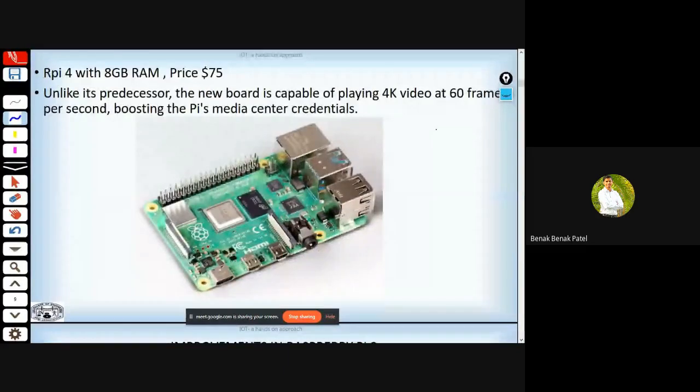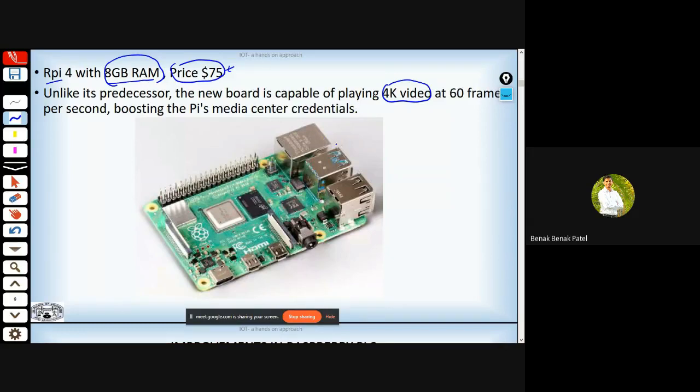Right now we are having Raspberry Pi 4, which is available with 8 GB RAM, and it's just available for a price of $75. So just think over its computational capability, because it's equipped with 8 GB RAM, but the price is relatively less. Unlike its predecessors, the new board is capable of even playing 4K video, which is a very high definition video that usually plays at 60 frames per second, boosting the Pi Media Center credentials.